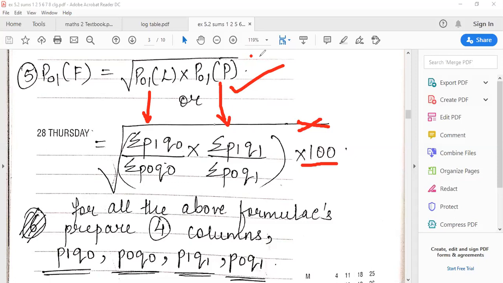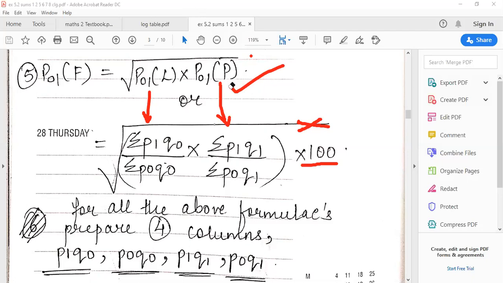Laspeyres and Paasche's are the main ones. Summation P1, leave some space, upon summation P0, leave some space, into 100. For Laspeyres, write Q0, Q0. For Paasche's, write Q1, Q1. Drobisch-Bowley, they took the average, divided by 2. Marshall-Edgeworth, plus of both numerators, plus of both denominators, into 100. And Fisher's, under the root they multiplied Laspeyres into Paasche's. Okay, done with the formula part.